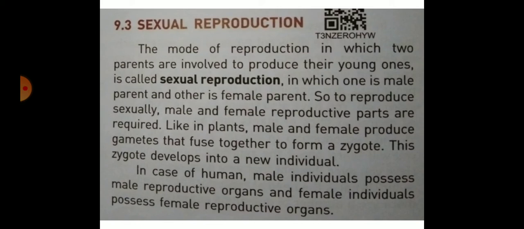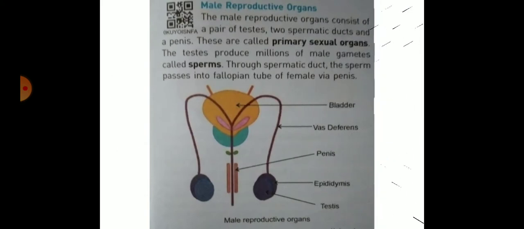Firstly we will discuss the male reproductive organ. The male reproductive organ consists of a pair of testes, two spermatic ducts, and a penis. They are called primary sexual organs. Primary sexual organs are testes, spermatic duct, and penis.